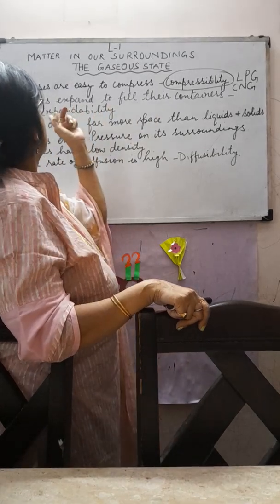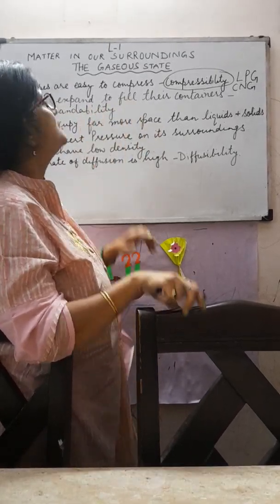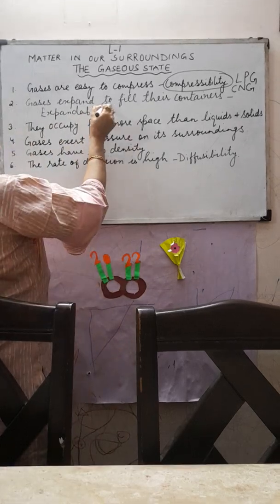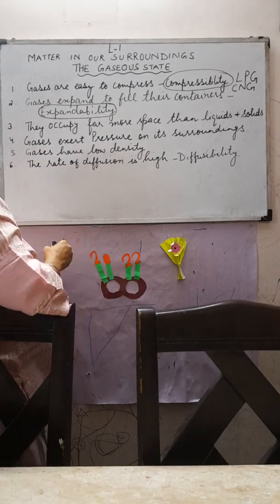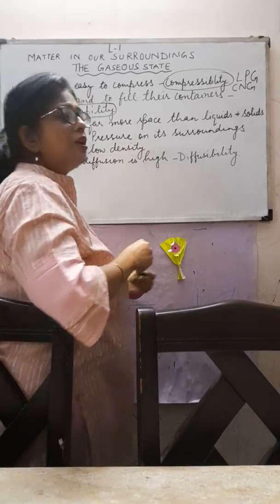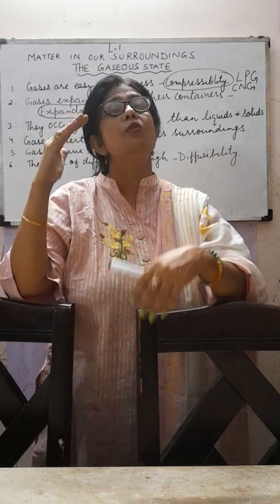Then you have another property: gases expand to fill their containers, and this property is known as expandability. Expandability means gases can expand to a very high degree and they can fill up the whole container.